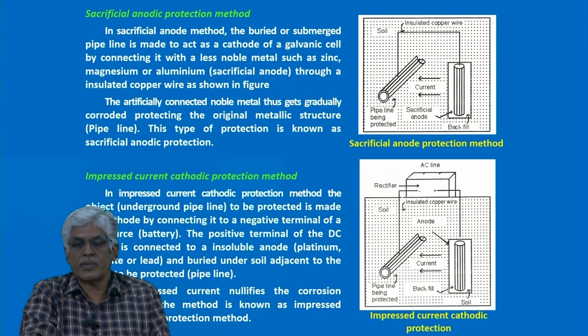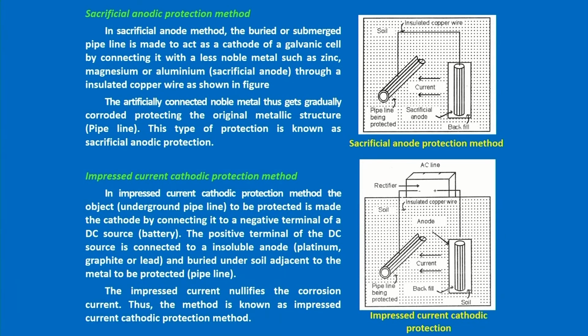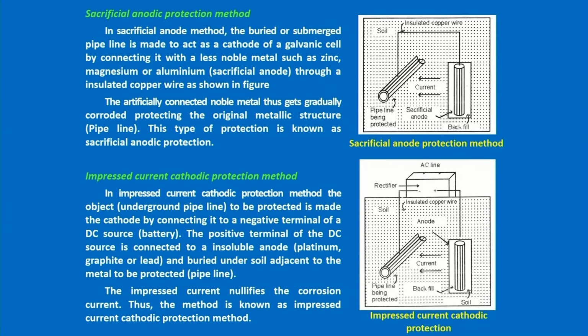Sacrificial anodic protection method. In this method, both the sacrificial anodic protection method as well as the impressed current cathodic protection method are applied to underground pipelines.